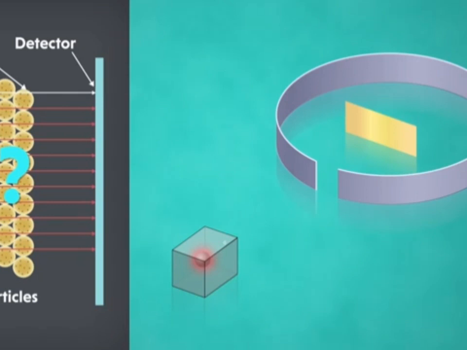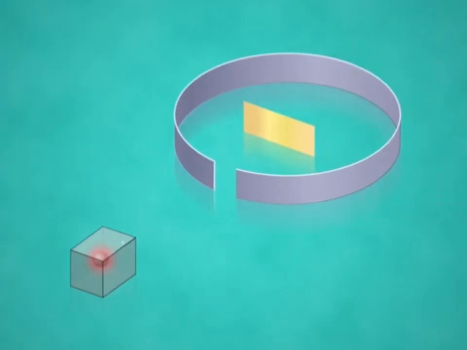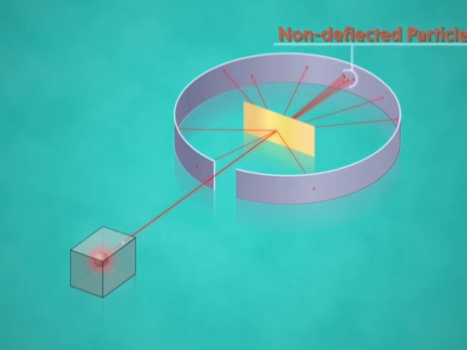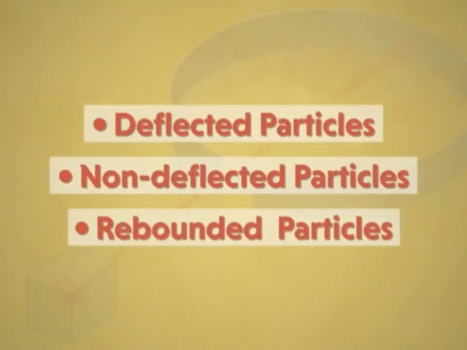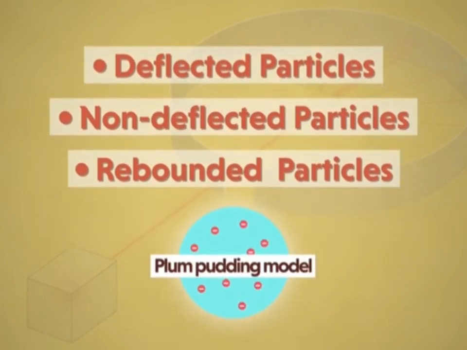But is this what he observed? Not really. He was astonished to get unexpected results. What results did he get? He found that most of the fast-moving alpha particles passed straight through the foil and hit the detector. However, some particles got deflected by small angles, and lastly, to his astonishment, few alpha particles also rebounded. Now, how can this be possible? These three observations made Rutherford think that the plum pudding model is not really correct.